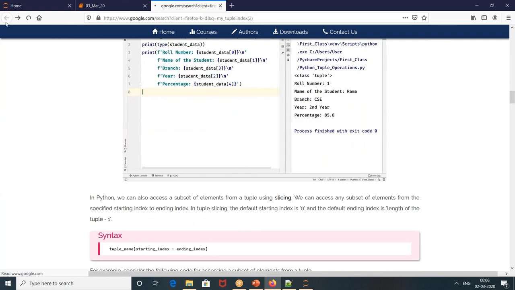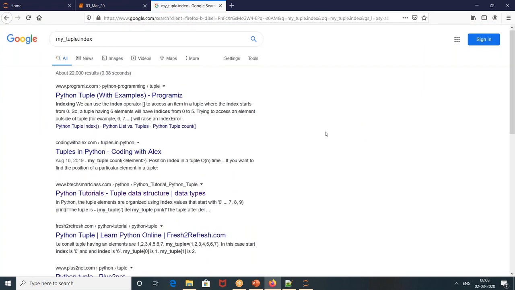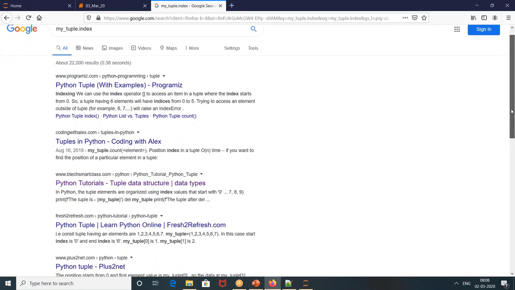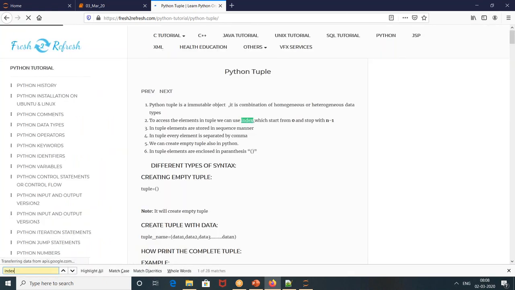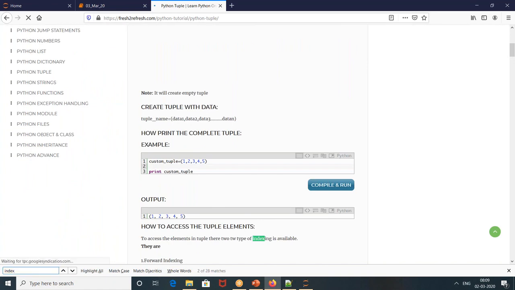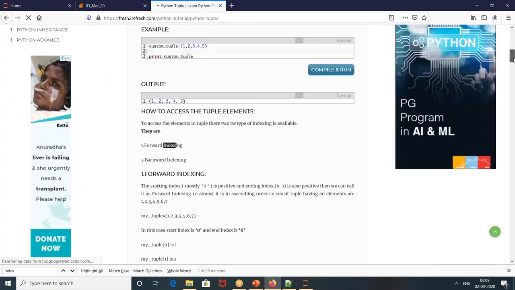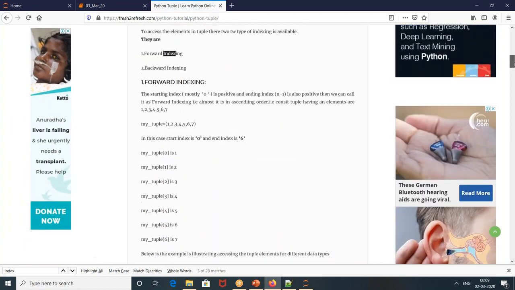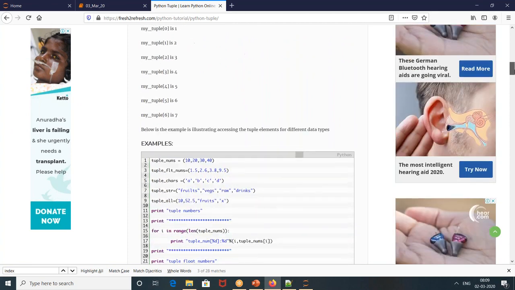Tuple indexing is available, forward indexing, backward indexing. My tuple of 0 is 1, tuple of 1 is 2, 2 is 3. I know this.